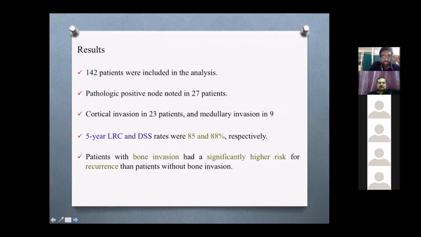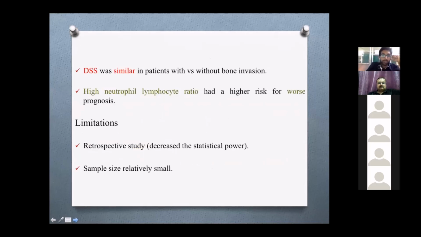The 5-year loco-regional control and disease survival were 85 and 88% respectively. Patients with bone invasion had a significantly higher risk of recurrence than patients without bone invasion. A high neutrophil lymphocyte ratio carried a higher risk of worse prognosis. The limitations of this study are that it is retrospective with a small sample size.